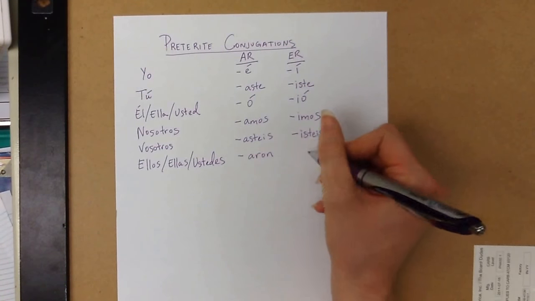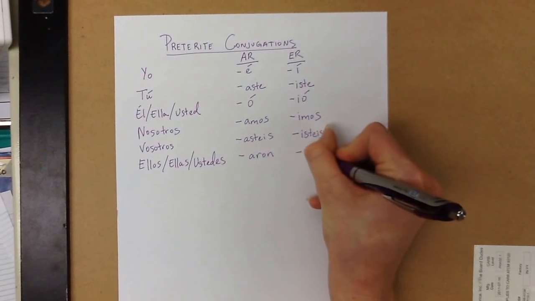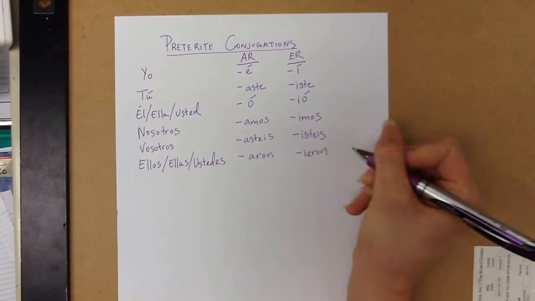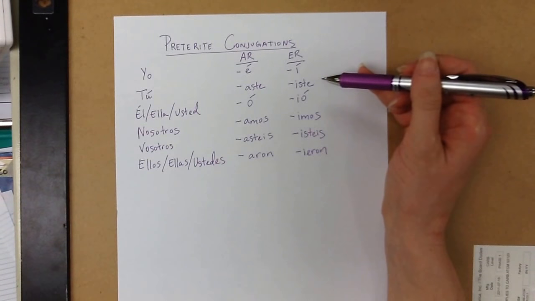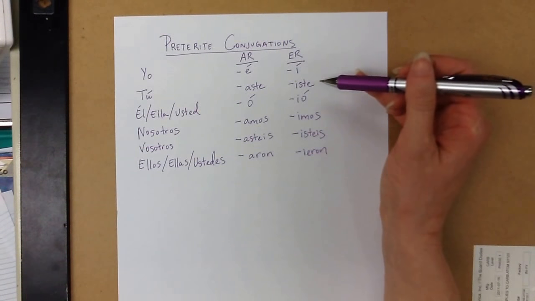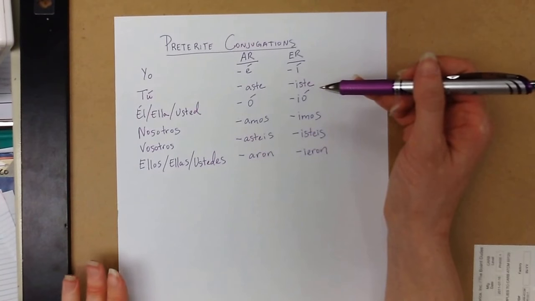And ellos, ellas, or ustedes is -ieron. If you need this information, make sure that you're taking down notes about this for your own reference.